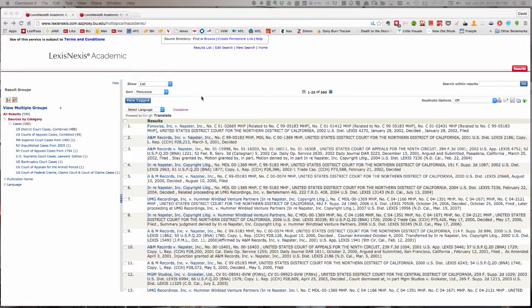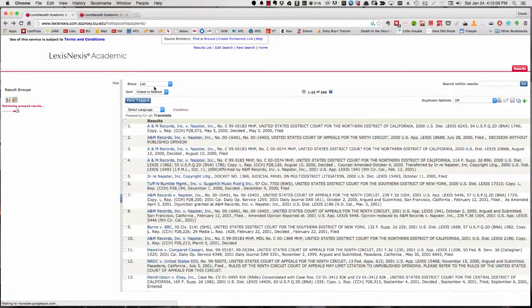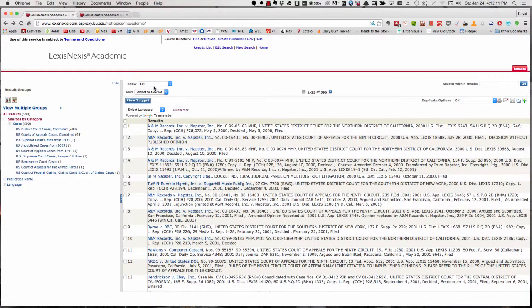Currently they are sorted by relevance. So let's change the sort to oldest to newest. You could see our other choices would be source order, from the different reporting series, which would be from the Supreme Court on down, and newest to oldest, but we want oldest to newest. The reason is because we're trying to track back to the beginning of this line of cases, to the original Napster decision. And so what we're looking for should be someplace near the start of this line.